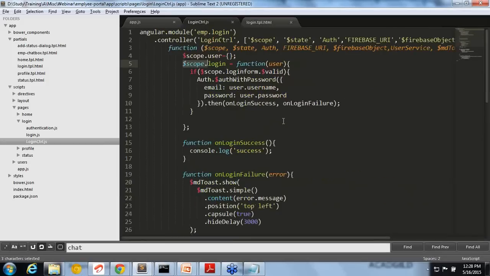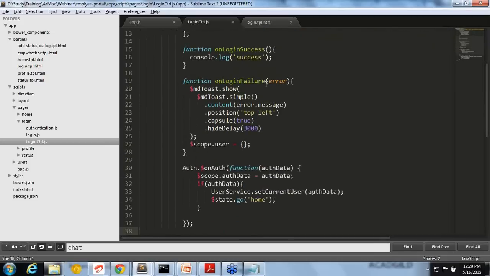So it is calling $scope.login and checking if the form is valid, then it is making the backend call. The auth with email and password and all is related to Firebase only. Once it is successful, on login successful, we are able to authorize.